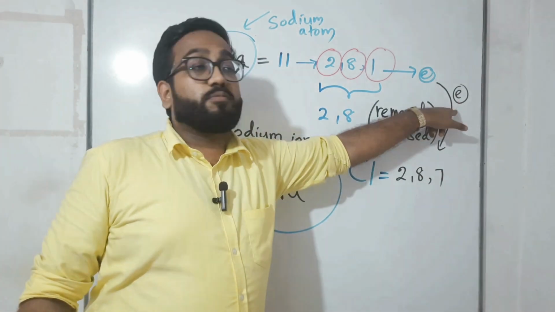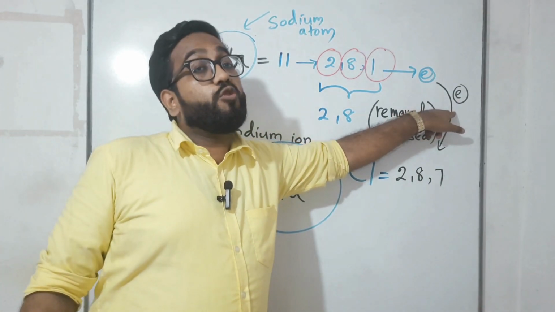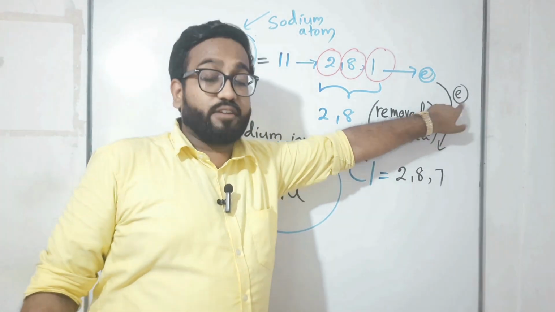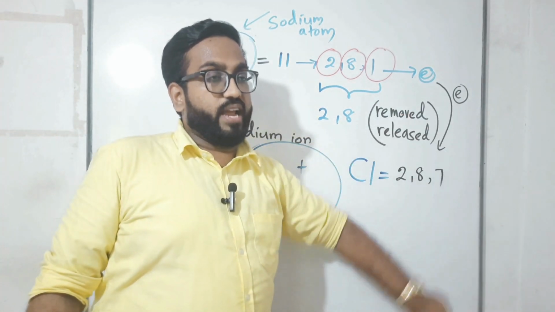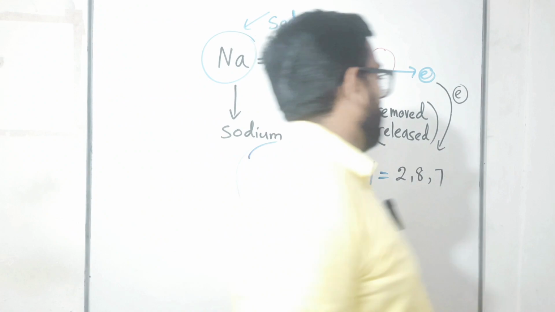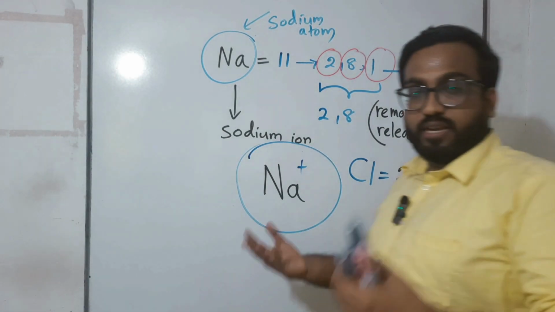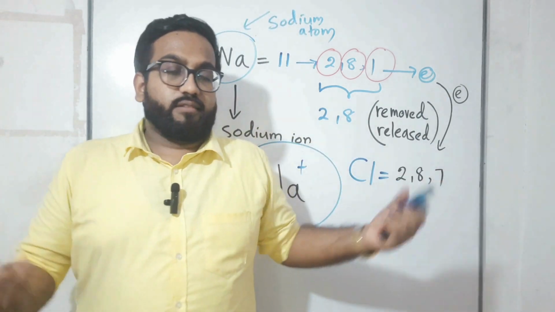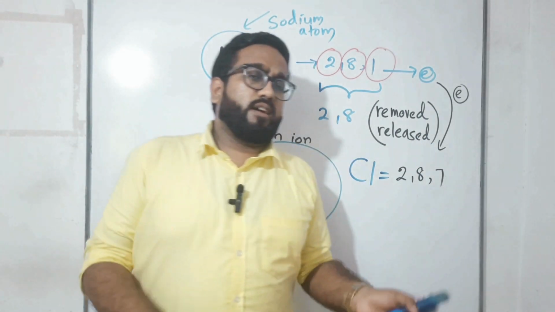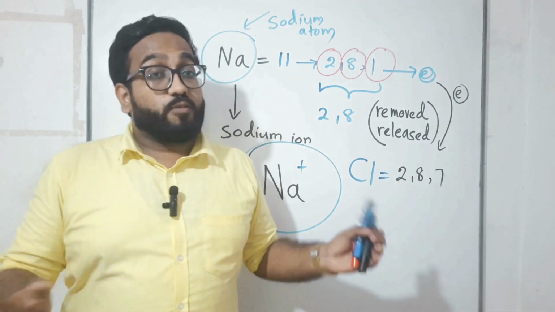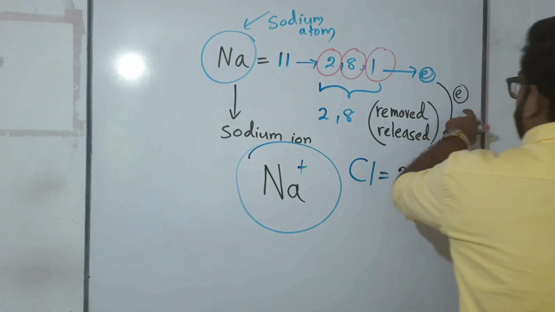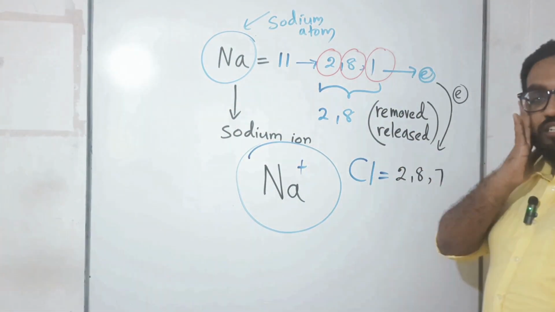Then this chlorine is asking whom? The electron from sodium. This electron said, no, I can't join with you without asking sodium, since I am sodium's electron. If sodium released me, I came from sodium, so I can't join with you without asking sodium. So what will happen?